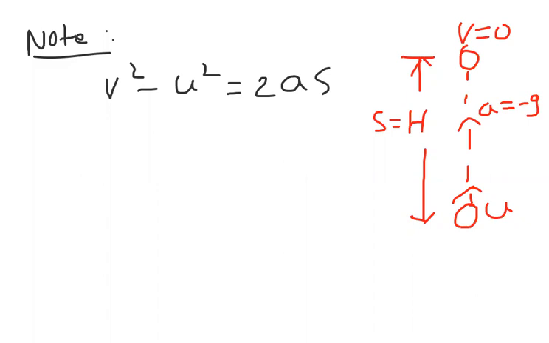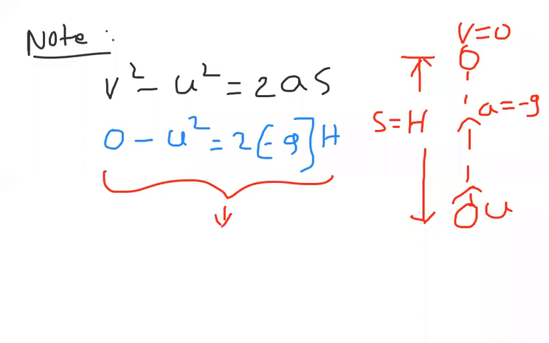The v value is 0, and the u value is u only. The a value is minus g. The s value I am taking as capital H. So minus minus cancel, and from this expression I can write the maximum height formula as u square by 2g.